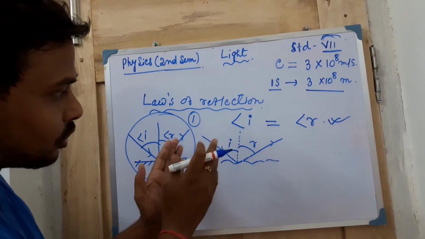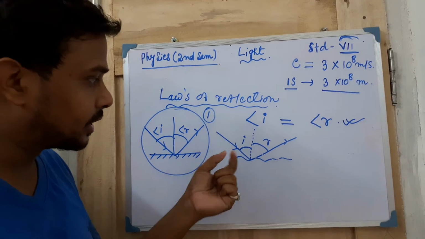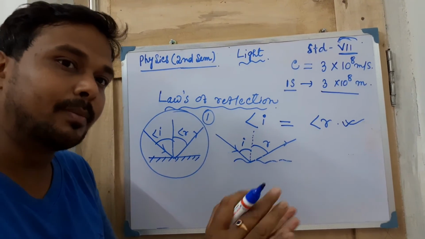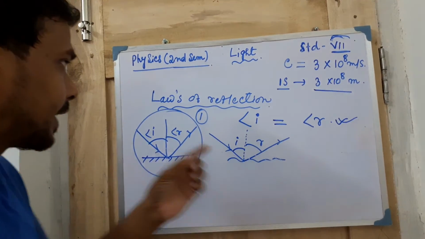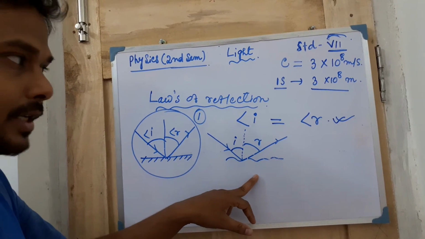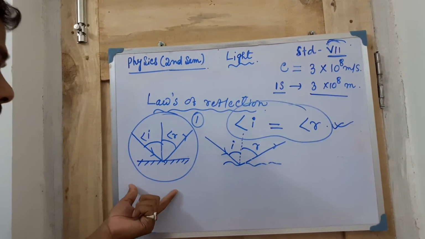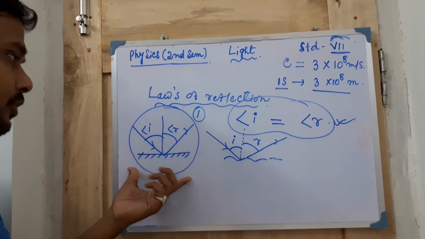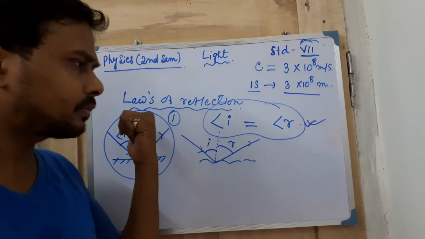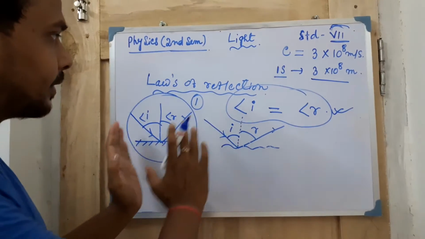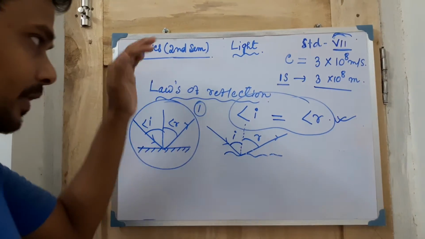As the normal changes its position, I and R still remain the same. So these two angles are equal in diffuse reflection also, and in regular reflection they are already equal. This is the first law of reflection.